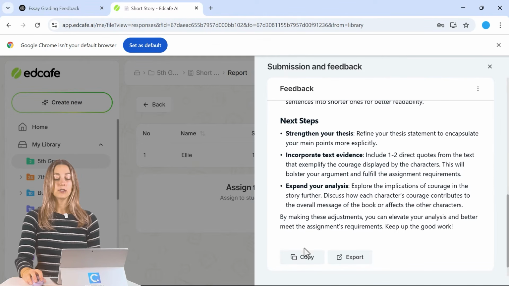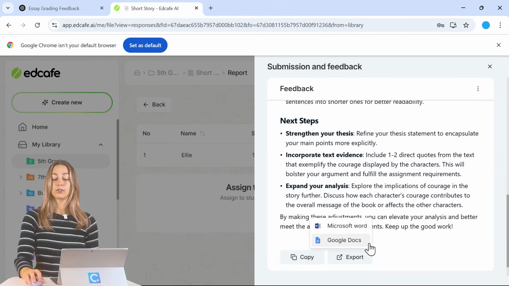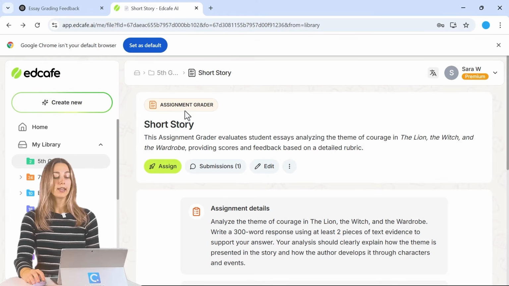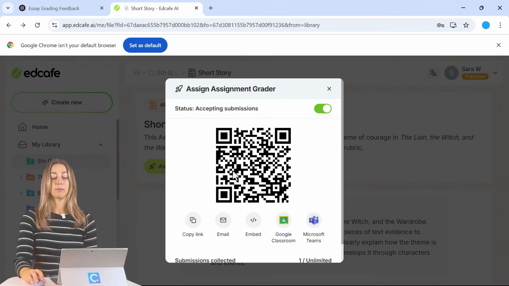Then to share it with students, you can either copy this and paste it and send it to them, or you can export it as a Word file or a Google Docs and share it with them that way. If you want students to get the feedback right away, you can go back here and actually click this Assign button. So then students are able to upload their own documents and then get that AI feedback.